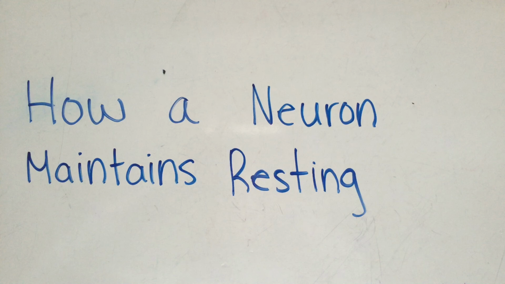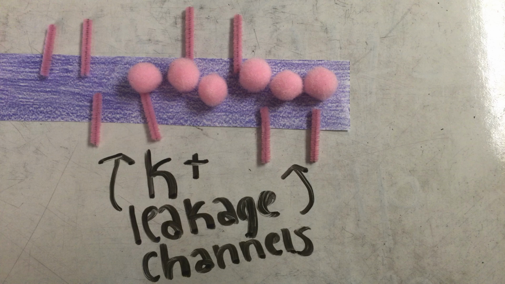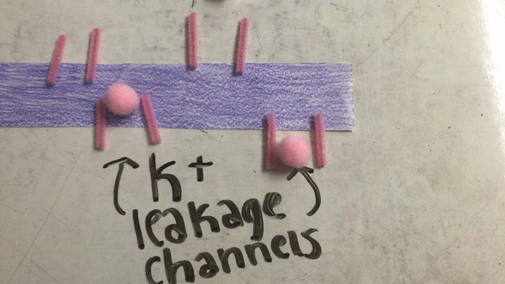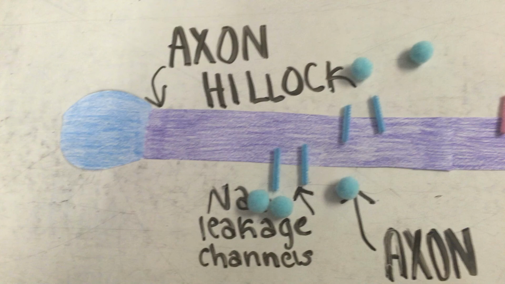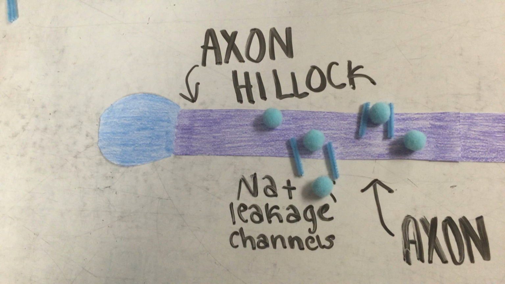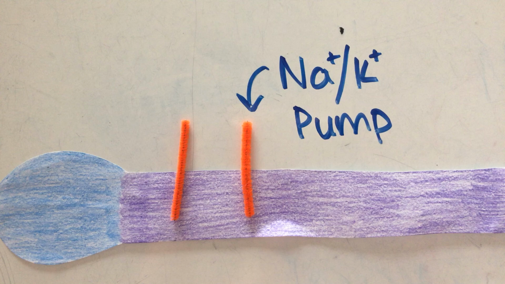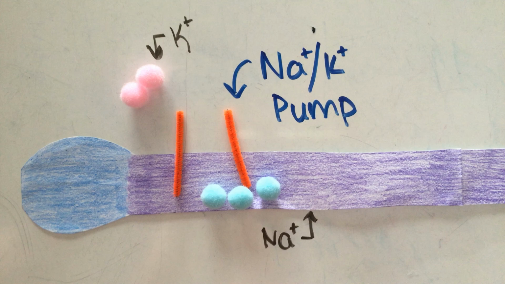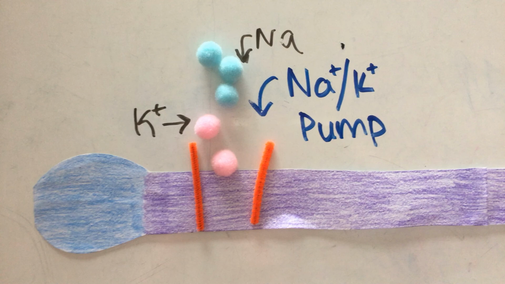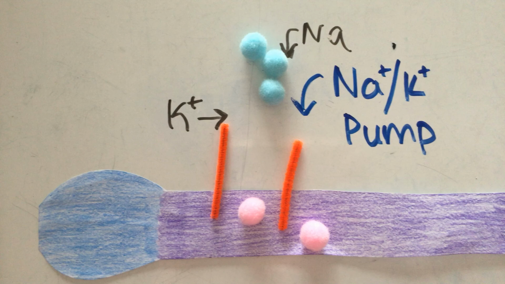When the neuron is resting, special leakage channels let potassium diffuse from their dense environment to the less dense outside. Similarly, there are sodium leakage channels that let sodium diffuse to the inside. There are also specialized pumps that let 3 sodium leave the neuron as 2 potassium enter it. The pump and leakage channels are always operating. Leakage channels never close.